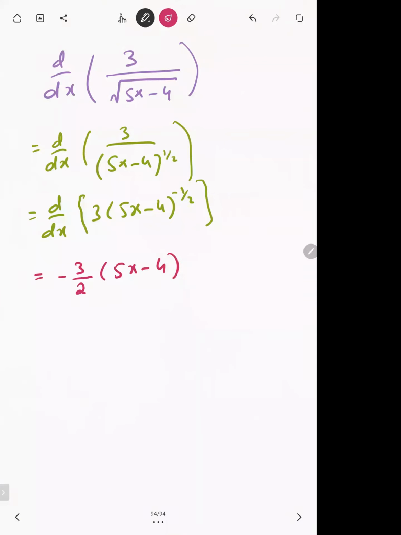So if you subtract 1 from minus 1 by 2, minus 1 by 2 minus 1 is minus 3 by 2, into, don't forget to write the derivative of inner, the derivative of base, which is 5. So we got 5 into minus 3 is minus 15 by 2. And to make the power positive, we can shift that into the numerator. We'll get 5x minus 4 whole power positive 3 by 2.